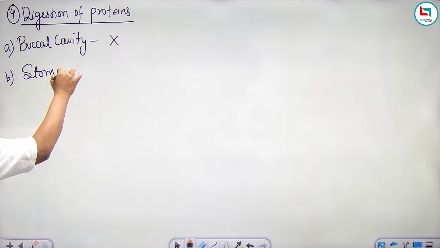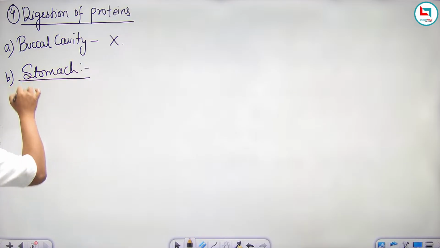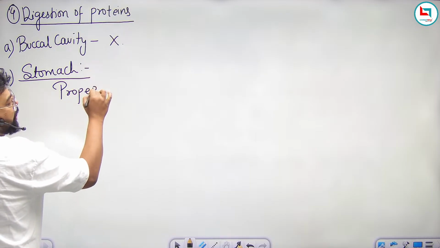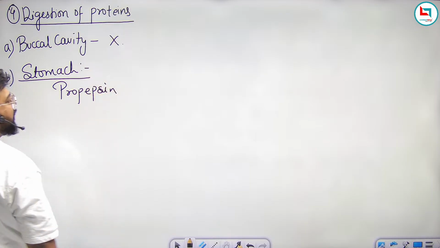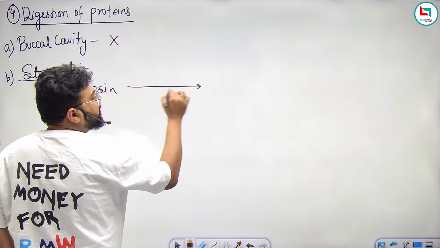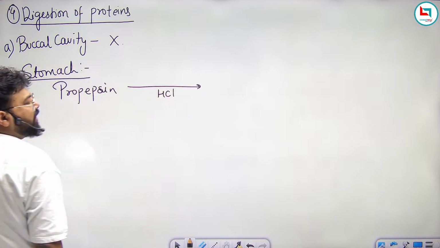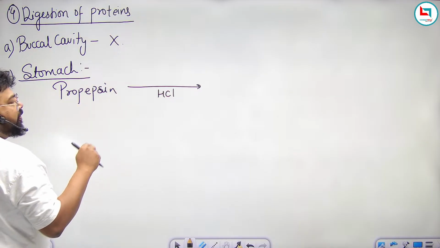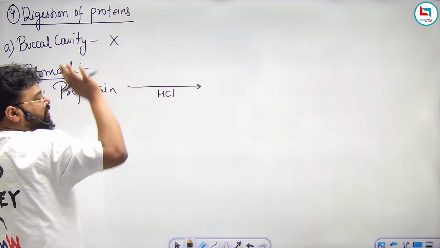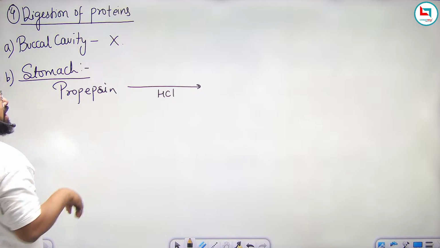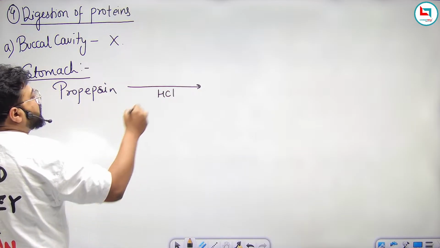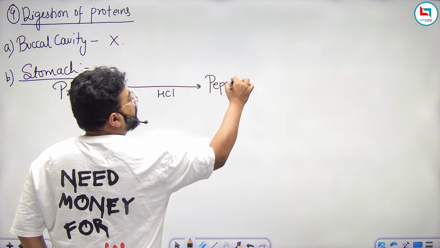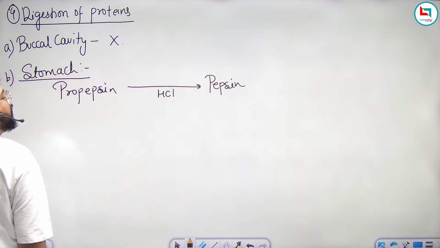Our stomach releases gastric juice which contains propepsin. Now this is an inactive enzyme. It will get activated in the presence of HCl. That's why HCl has two different roles. One, it helps in the activation of pepsin, plus it kills 70% of the bacteria which enter inside our body through food. So it will convert propepsin into pepsin. This is the active form of the enzyme.